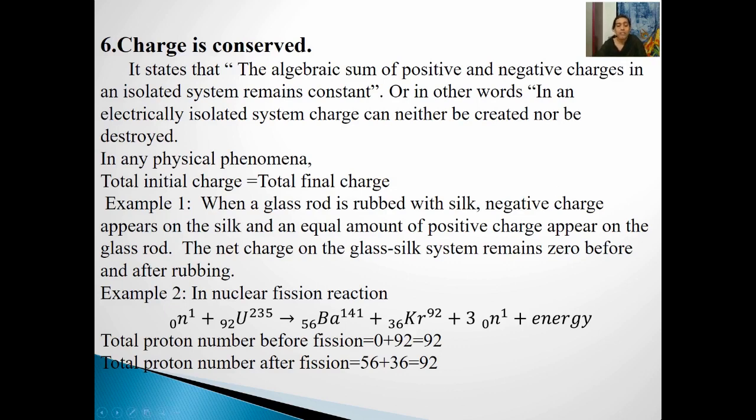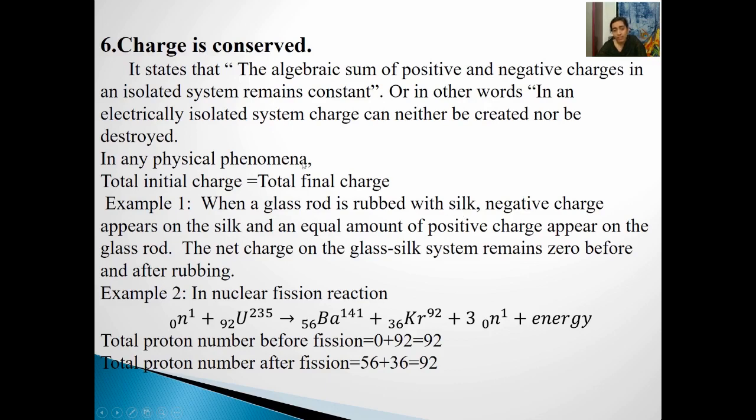Say for example, in the previous examples we had seen the glass rod being rubbed with silk, right? What happened in that case? The negative charges on the glass rod got transferred to the silk, right? And the silk got negatively charged, whereas the glass rod got positively charged. But the net charge of the whole system, glass rod plus silk, will remain the same. It remains 0. When you take both together, it will be electrically neutral because the total number of positive charges present in the glass rod will be equal to the total number of negative charges present in the silk.